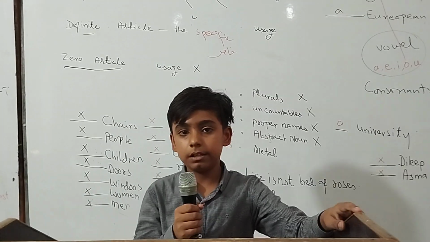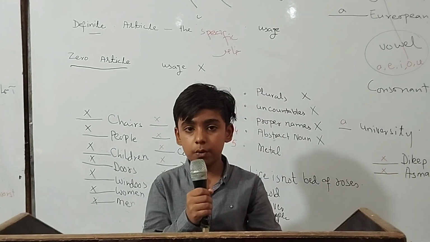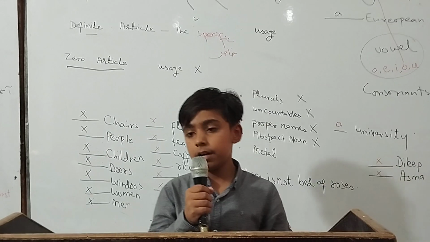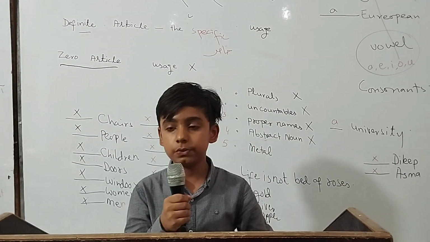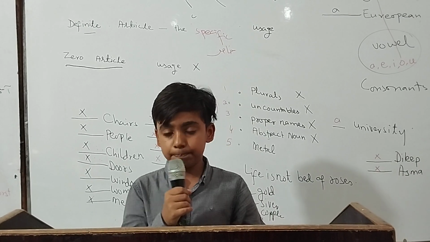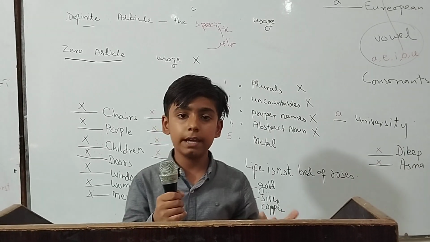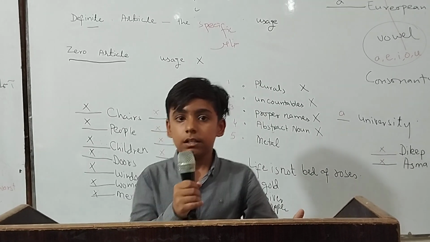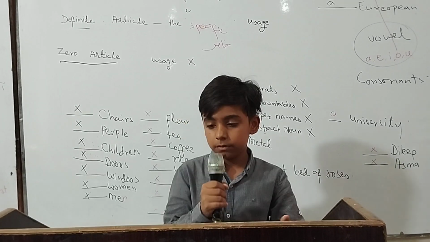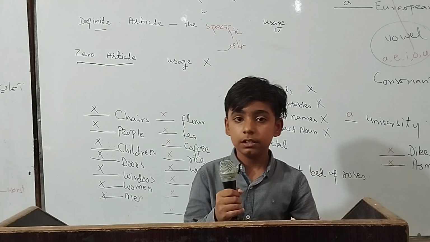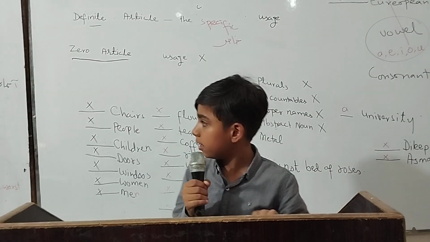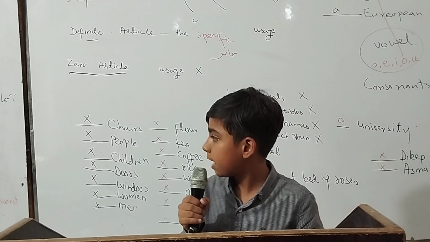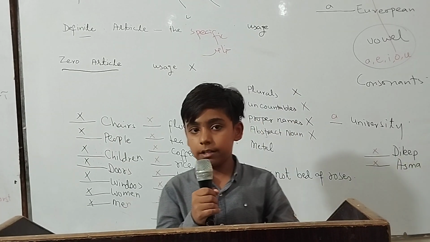Today our presentation topic is articles. There are four articles: a, an, the, and the zero article. There are two types of articles: specific and general. A is used where a consonant sound will be produced, and an is used where a vowel sound will be produced, such as A, E, I, O, U. And the third one, the, is used with specific things, such as mountains, oceans, seas, musical instruments, unique objects, celestial bodies, titles, companies, brands, deserts, and so on.